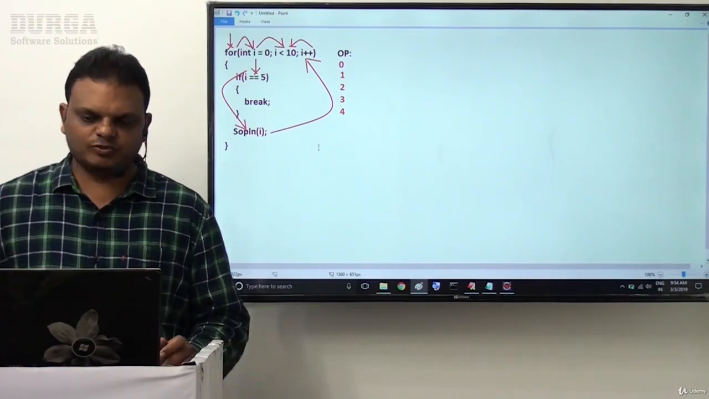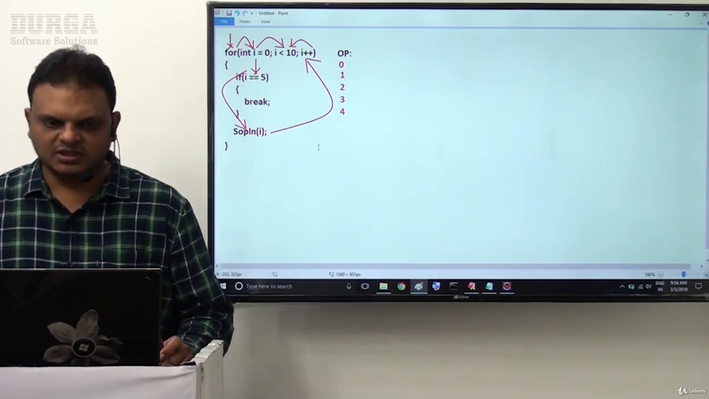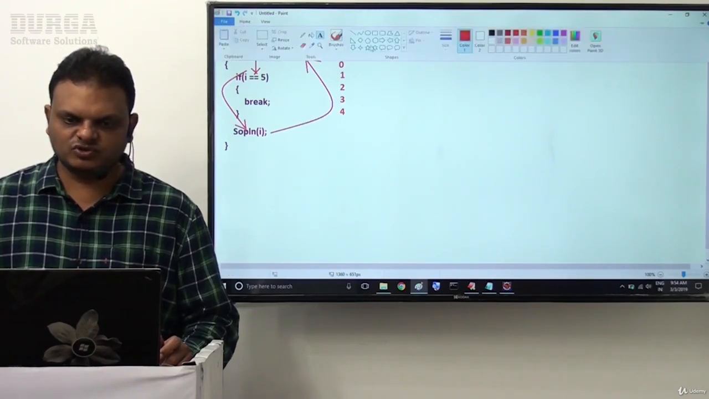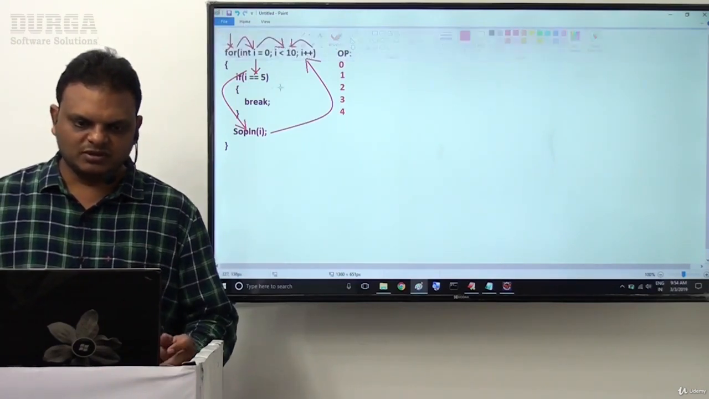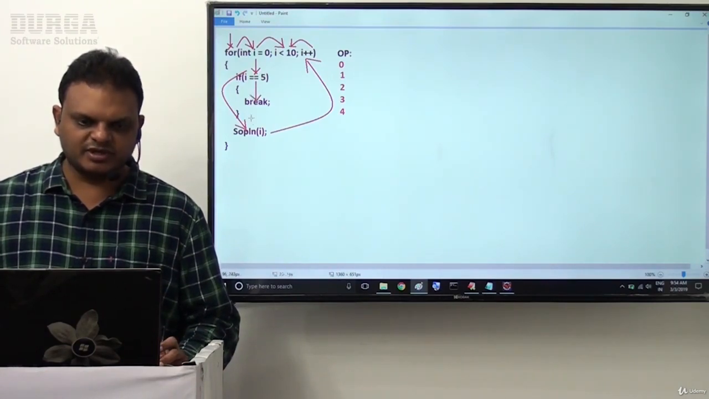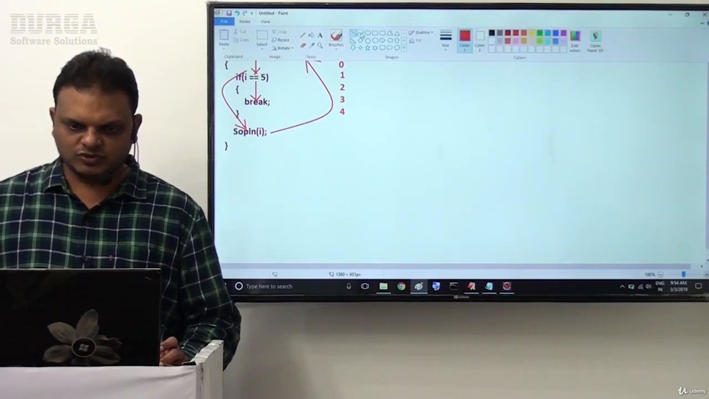Whenever we get this output, what is the next step? When i value is 5, what is going on here? We need to be aware of this. Then i == 5, the condition is true, and the break statement is encountered.